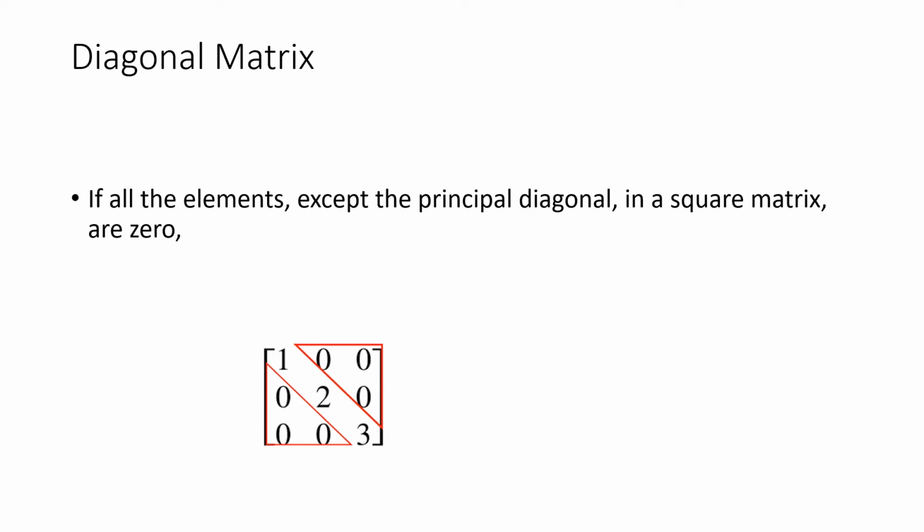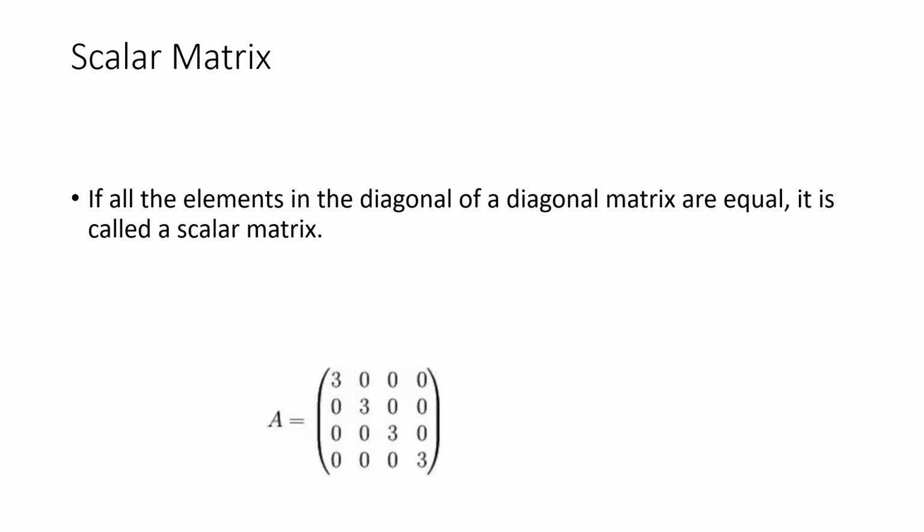Next we have a diagonal matrix. A diagonal matrix is a matrix where all the elements except the principal diagonal are 0. This too is a square matrix, that is very important. Except in the case of the elements given in the principal diagonal, all the other elements are considered to be 0. This is known as a typical diagonal matrix.